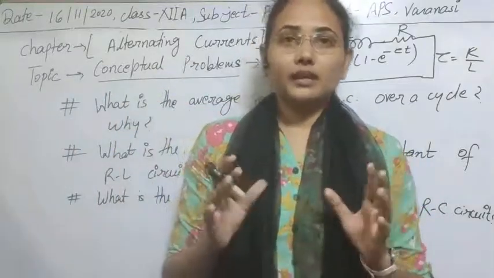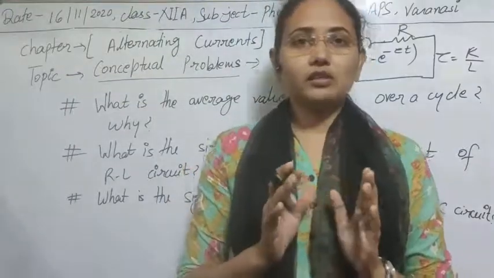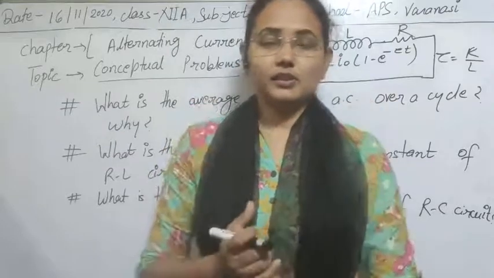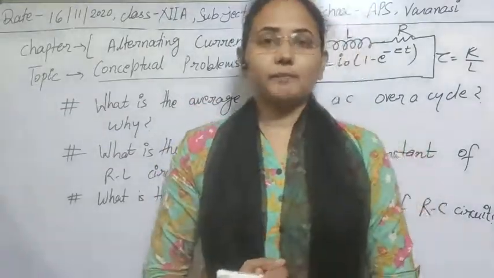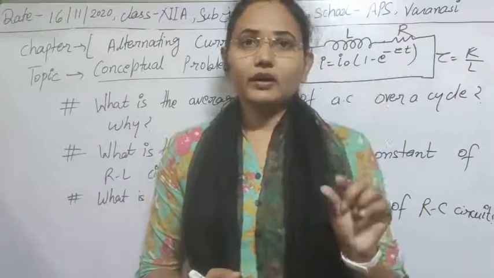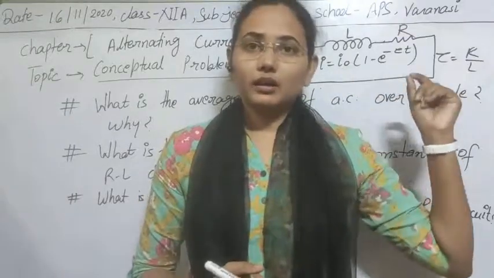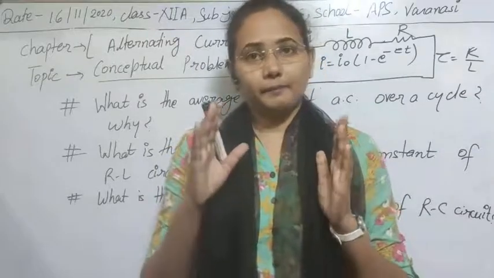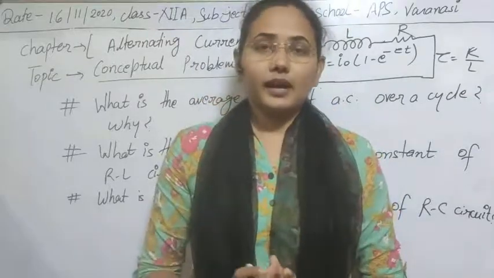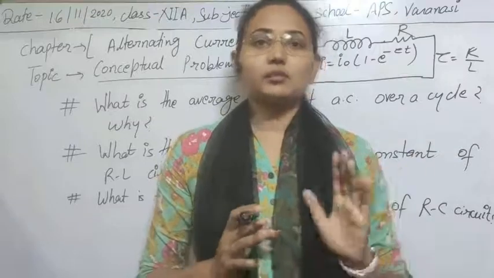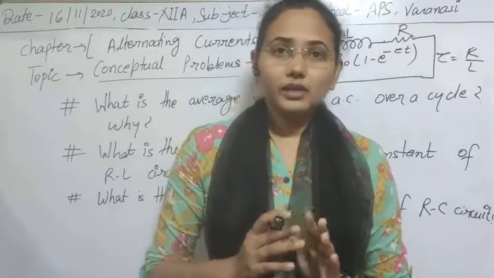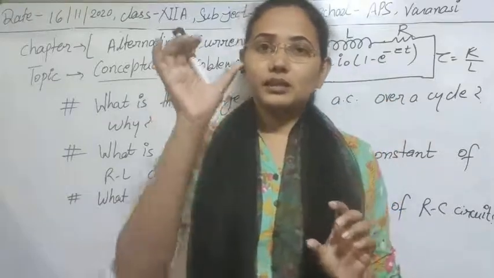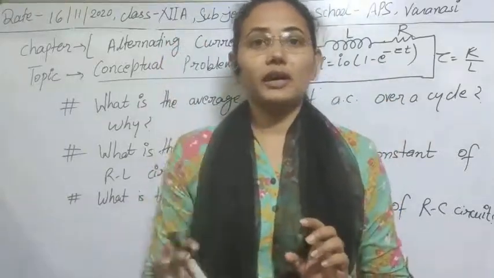Suppose that for any circuit, in a particular time tau it will store 60% of the current in the circuit. And if for discharging it is, suppose, 30%, then in the same time it will charge by 60% but discharge only by 30%.